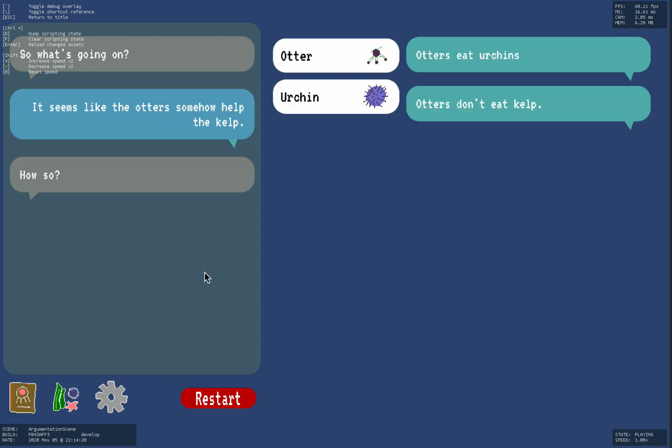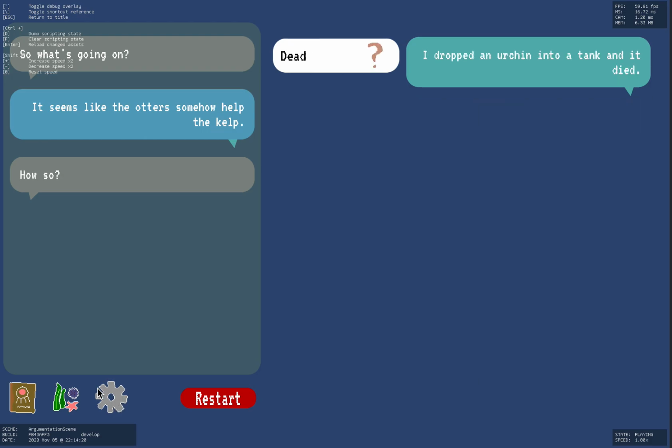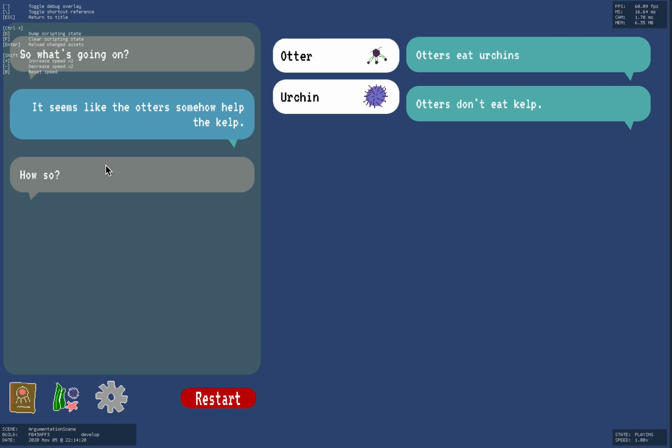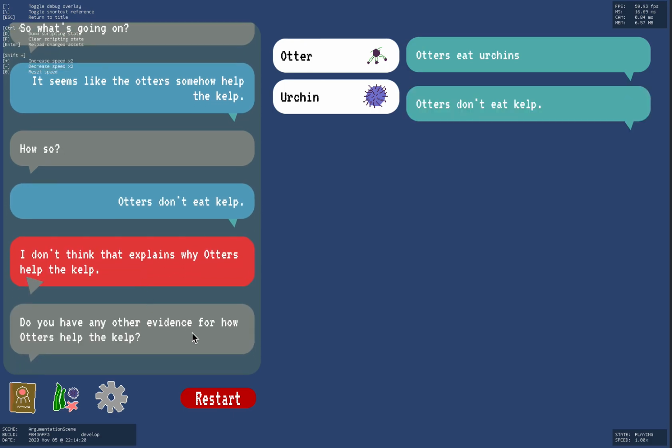And if I state that claim, the person we're talking to then says, well, how? And we can move from the observations we've made around behaviors, the ecosystems we've interacted with, or the experiments that we've done. So just using behaviors, we're able to make a pretty good argument here. So, how do the otters help the kelp? Well, if I say otters don't eat kelp, that's fine, but it doesn't really explain why they help. So let's talk about what evidence we do have.